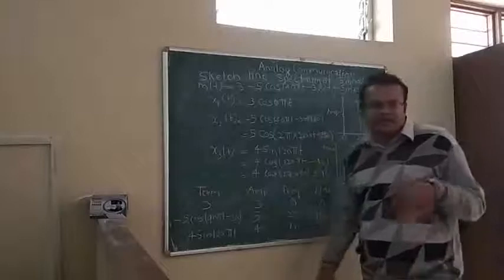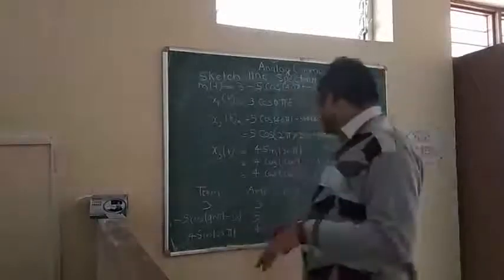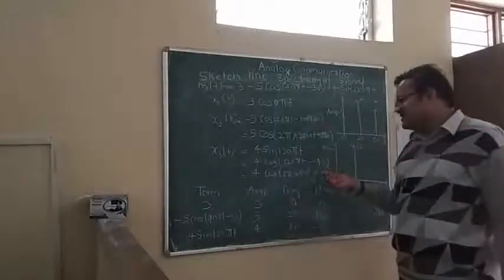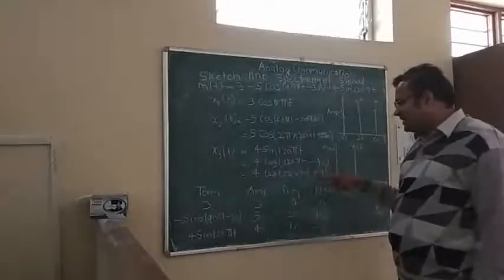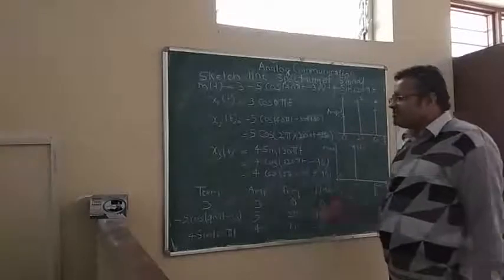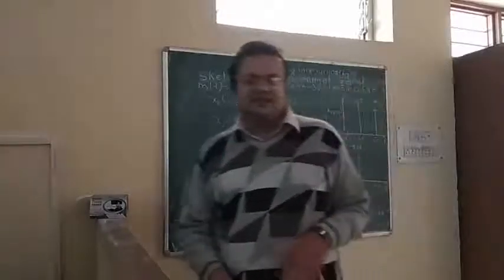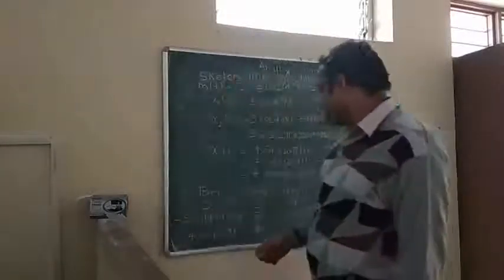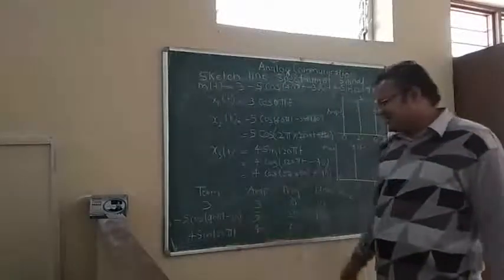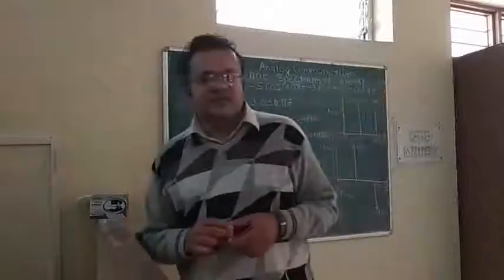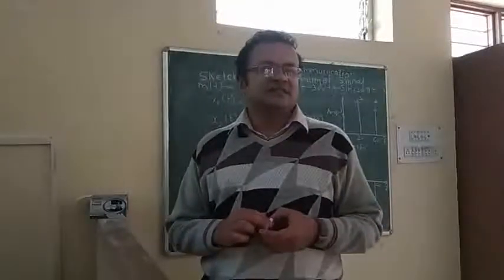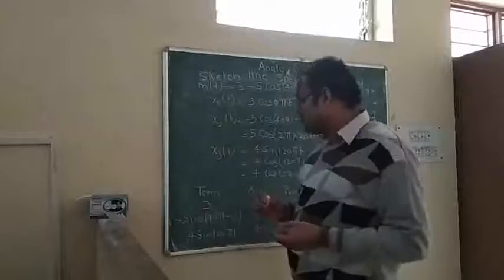120 pi t. We convert it into a cos by coordinate geometry. Cos theta minus 90 degrees, we get the value of cos. But in this case, we get the negative phase. So by defining each term, we have three terms, and each term has its own amplitude, frequency, and phase. So we can see the frequency, phase, and amplitude of each term.